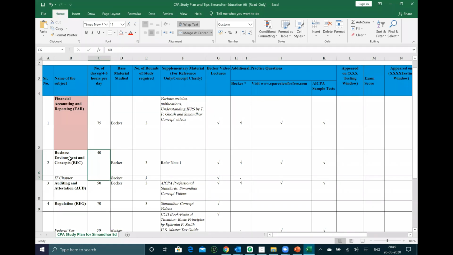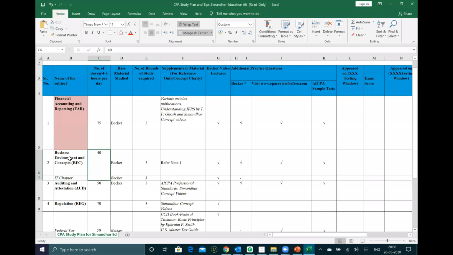CA Inter, FAR is the first section because you have already covered it in CA Inter. BBA again, BEC would be the first section to start off because management concepts are covered in BEC, business environment and concepts. You can start off with audit also if you are BBA or MBA. CIA, no doubt about it, straight away start with auditing because CIA specializes in audit.